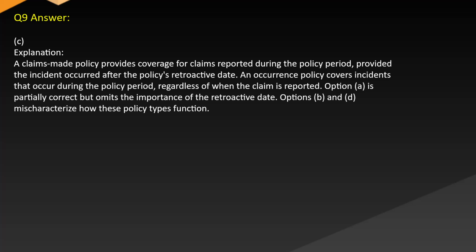Answer: C. Explanation. A claims-made policy provides coverage for claims reported during the policy period, provided the incident occurred after the policy's retroactive date. An occurrence policy covers incidents that occur during the policy period, regardless of when the claim is reported. Option A is partially correct, but omits the importance of the retroactive date. Options B and D mischaracterize how these policy types function.